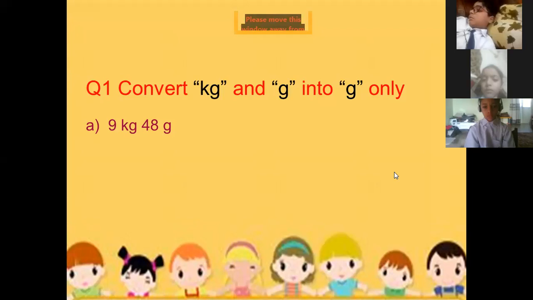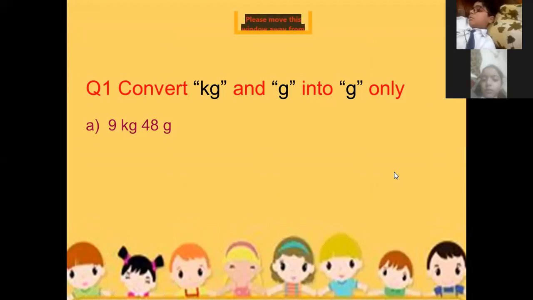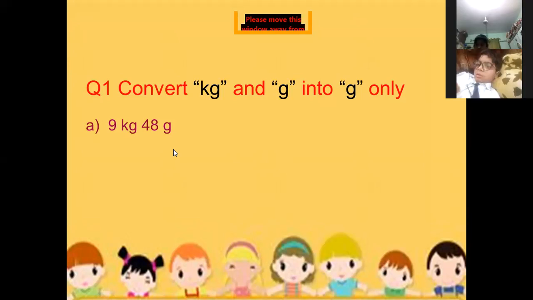Hafsa, better you tell me. Yes, Miss. 1 kilogram is equal to 1000 gram. Very nice. 1 kilogram is equal to 1000 gram.